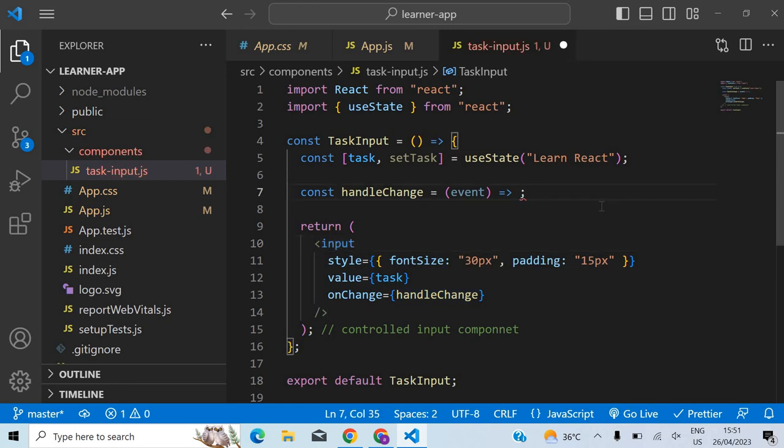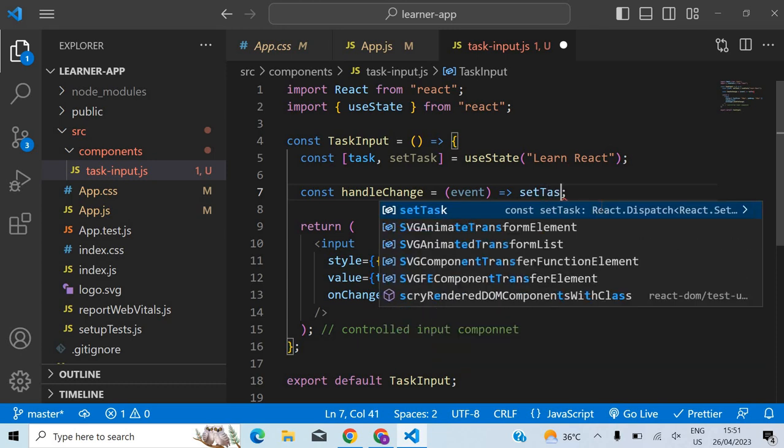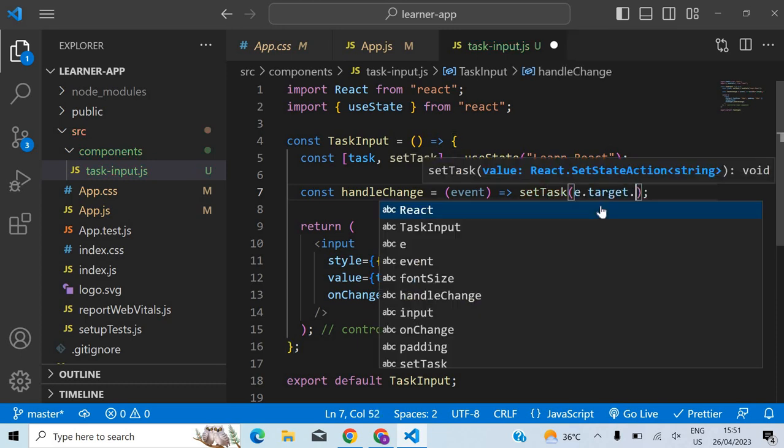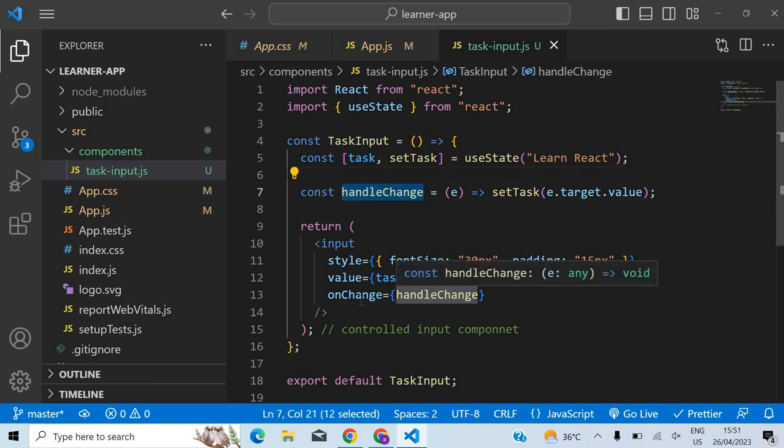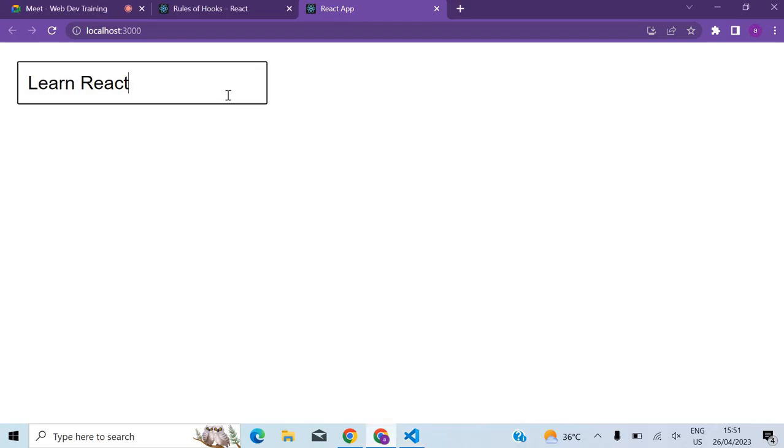Dot value. Okay, so set task of e dot target dot value type. So this should be event. Okay, let me keep that e. So I am saving this now. So now we have attached the event listener. So whenever the value changes, this will be set to the updated value. Okay, so now if I come and type, you can see we are able to type it.